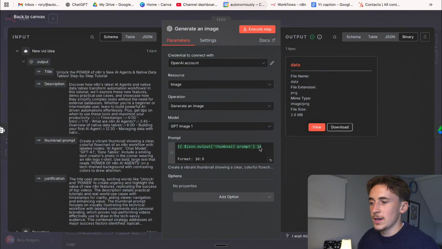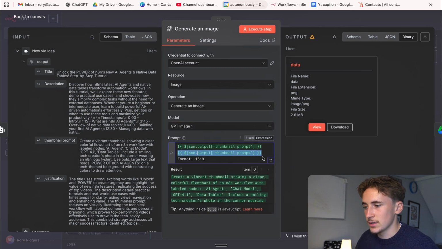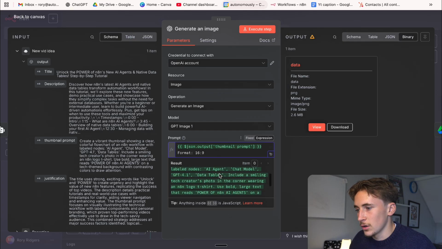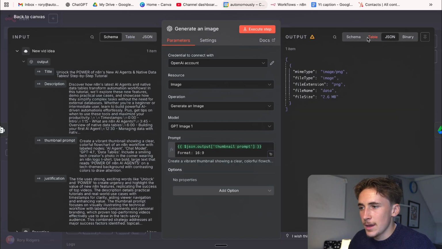And then we just have a simple GPT image 1. This is just going to generate the thumbnail mockup design. So we give it the prompt. Here we can just drag this now, which is nice because, like I said, it's separate variables, so we can just drag them. So we give it the thumbnail prompt that's going to look something like this, so pretty detailed. And we'll get this output here, which is just a bunch of data.